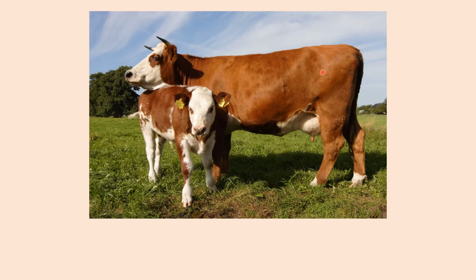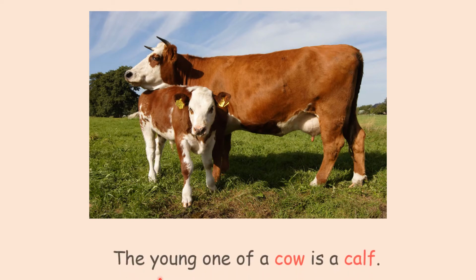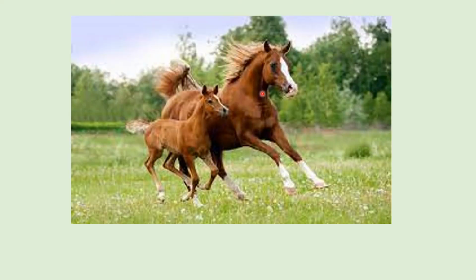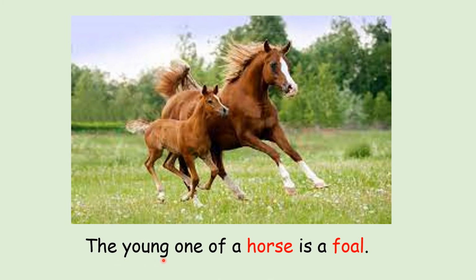This is a cow. The young one of a cow is a calf. What is the young one of a cow? Calf. This is a horse. The young one of a horse is a foal. What is the young one of a horse called? Foal.